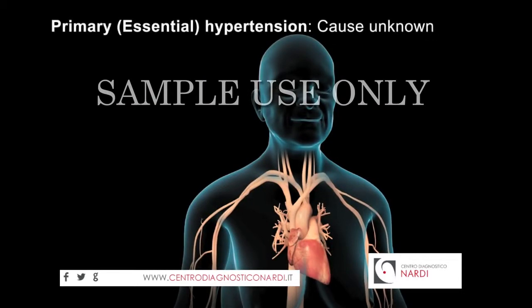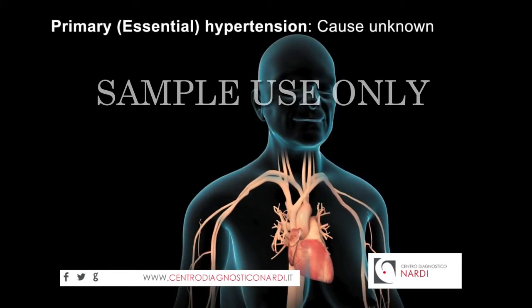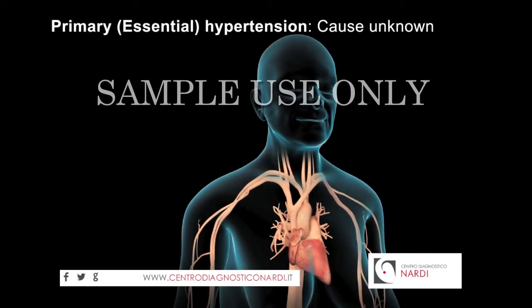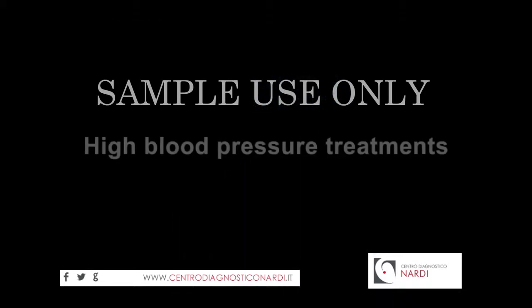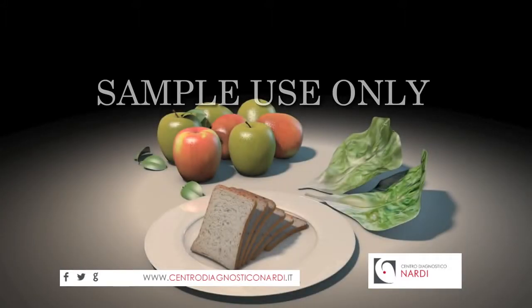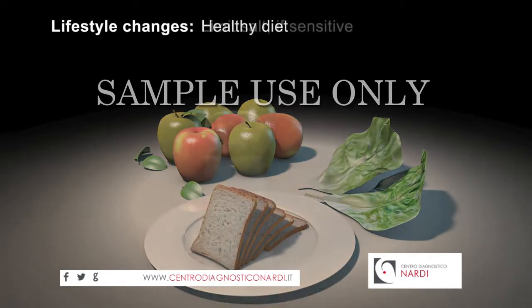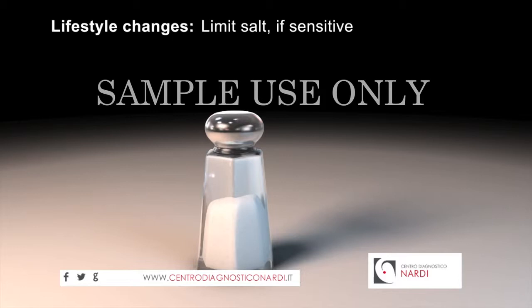In most cases, the cause of high blood pressure or hypertension is unknown. This type of high blood pressure is called primary or essential hypertension. Treatment for essential hypertension includes lifestyle changes, such as eating a healthy diet. If you are sensitive to the sodium in salt, your doctor may recommend limiting your intake of salt and highly processed foods. Sodium may cause your body to retain water, which increases both your blood volume and your blood pressure.